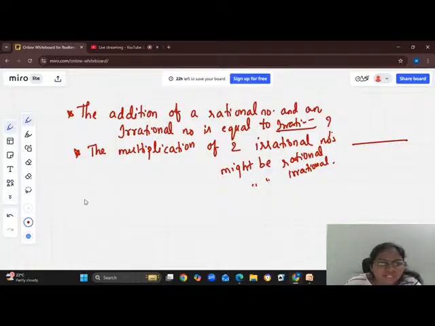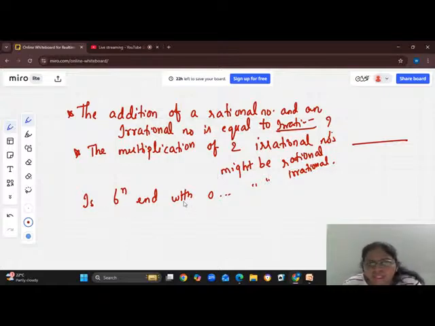And I also want to tell about whether 6 power n ends with 0. Yesterday, while writing, I wrote the number wrong, so I just want to correct it in this video. Remember everybody, if they ask you this type of question about ending with 0, the number must be written in the form 2 into 5, because 2 times 5 is 10.